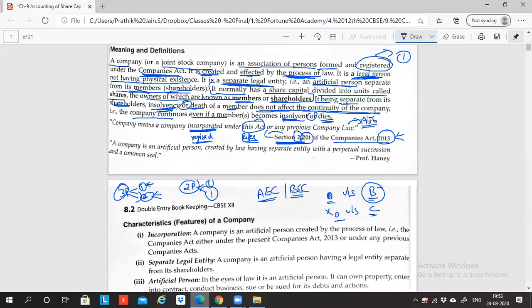Who is a company? A company is an artificial person who is registered either under Companies Act 2013 or any other previous company law, whatever it is. Whoever is registering as per that law, they are called a company. So if I am forming any company which is not as per 2013 or 1956, then those are not proper companies.